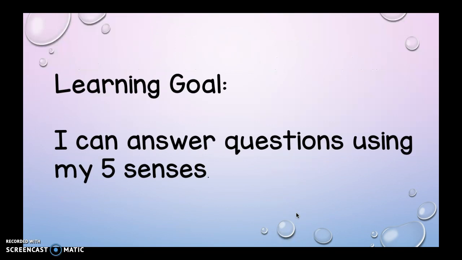So your learning goal is I can answer questions using my 5 senses. We want to make sure that our answers make sense, that it's something that we can actually say, look, that's the right answer because I can see it, I can feel it, I can taste it, I can touch it, I felt it to see how it felt. So we want to be able to use our 5 senses.